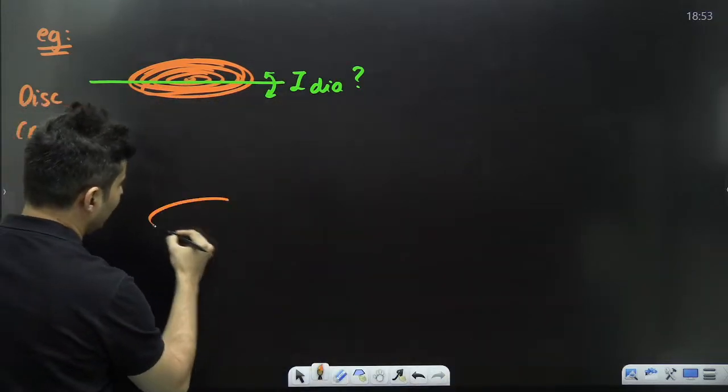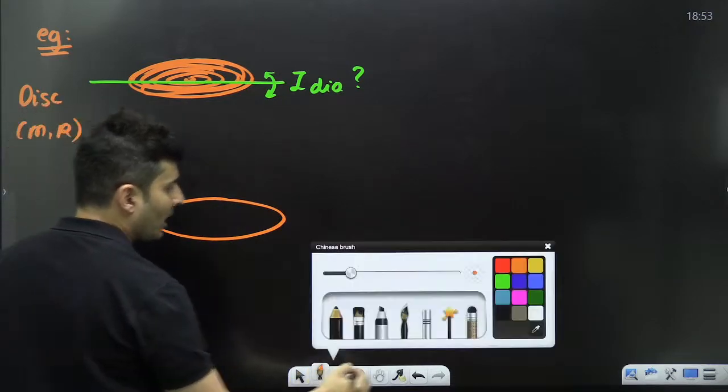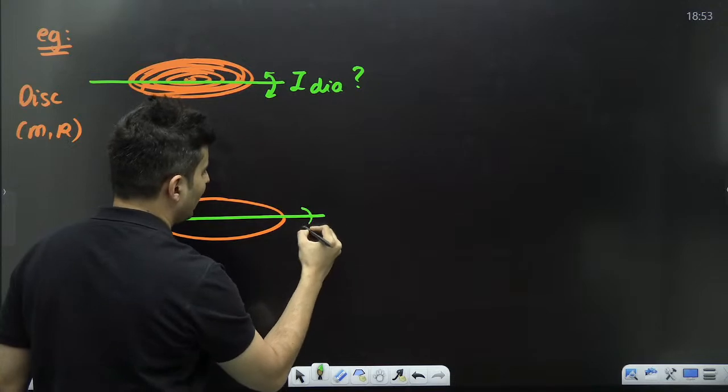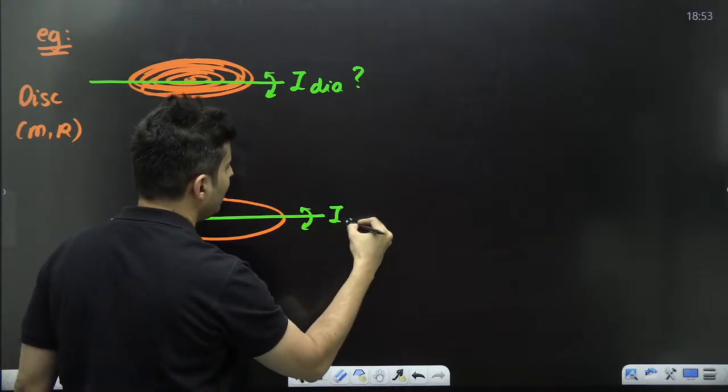So here is what I think. If this is the disc and I want to find the moment of inertia about this particular axis, which I call ID.